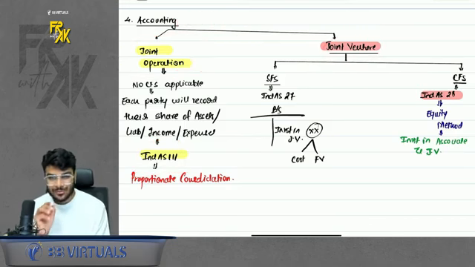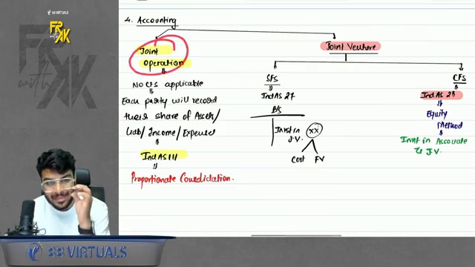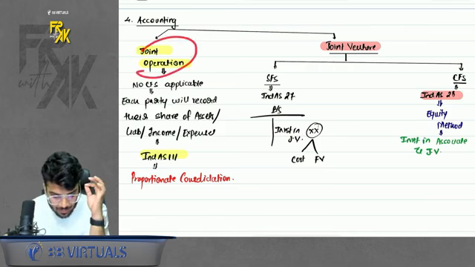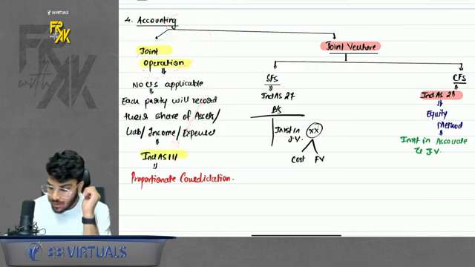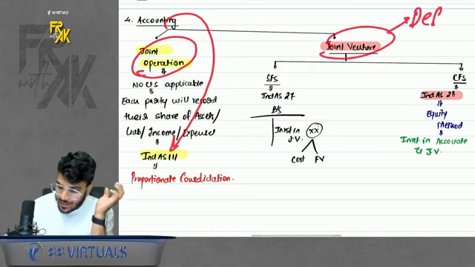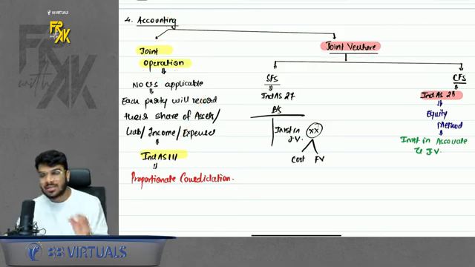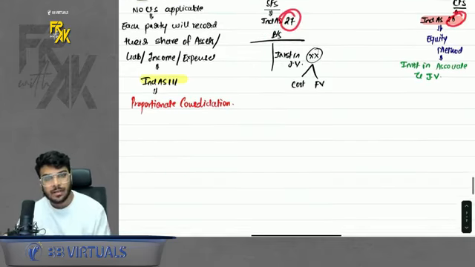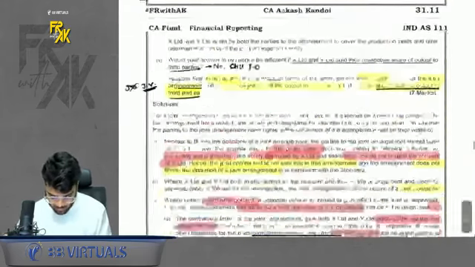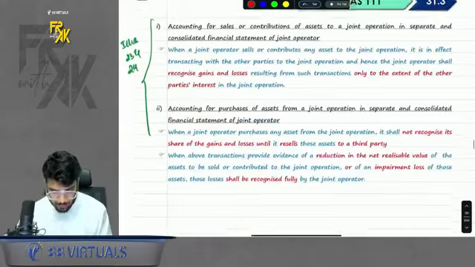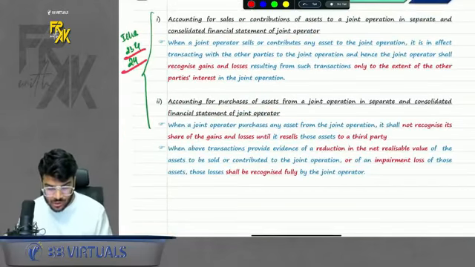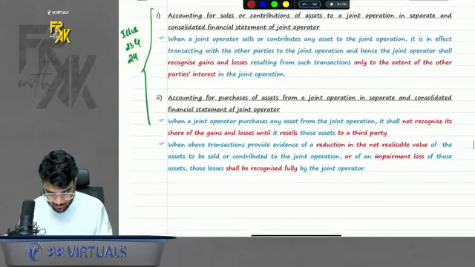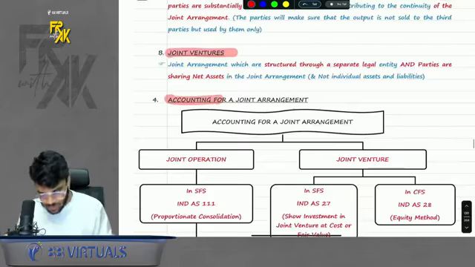So one thing, just last I want to clarify this. Operation has been defined in 111. Accounting has also been given in Ind AS 111. Venture has been defined in Ind AS 111, but the accounting part is not given in 111. The accounting part is given in 27 and 28. Clear? We have two more points conceptually after this accounting part, but those two points we will cover directly in illustration 23 and 24. So this completes the conceptual discussion of Ind AS 111.